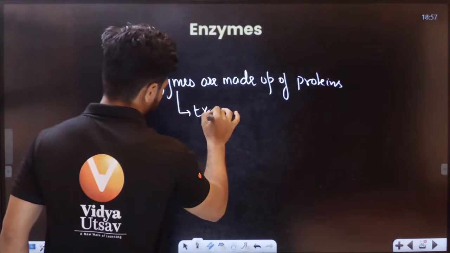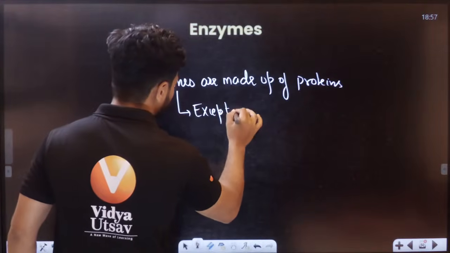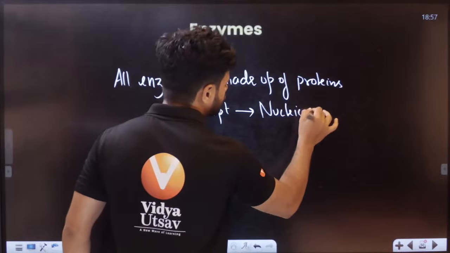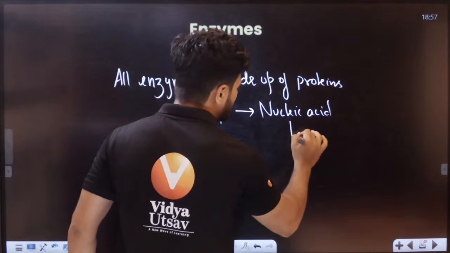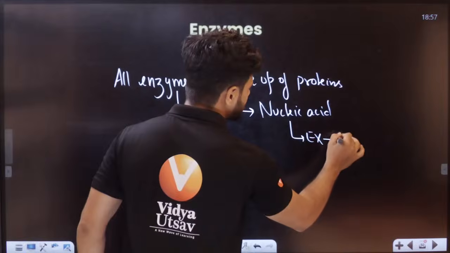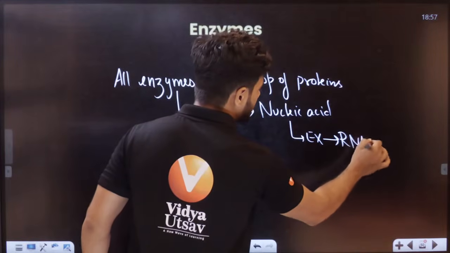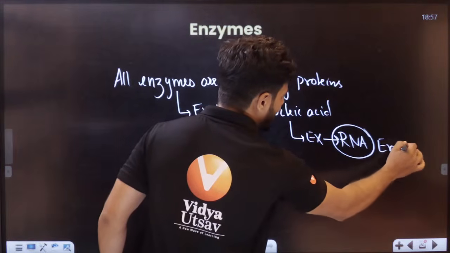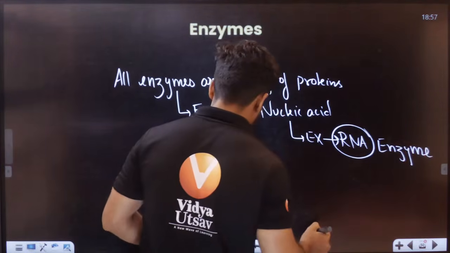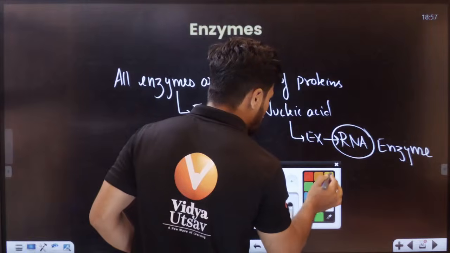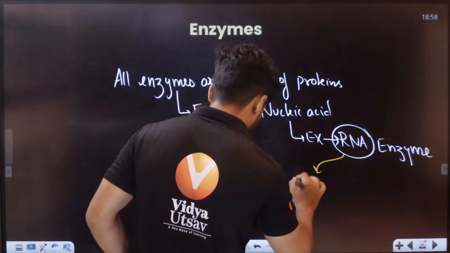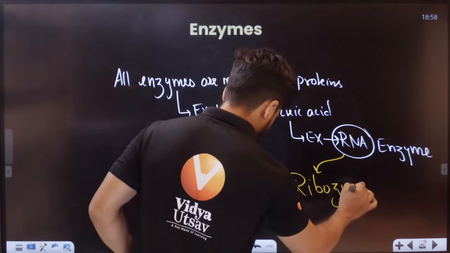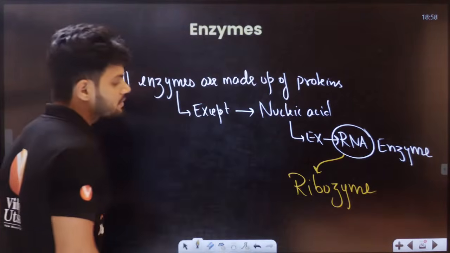except some of them have a nucleic acid. The example of a nucleic acid is RNA. RNA will act like an enzyme, an RNA enzyme, and that RNA enzyme is called a ribozyme.